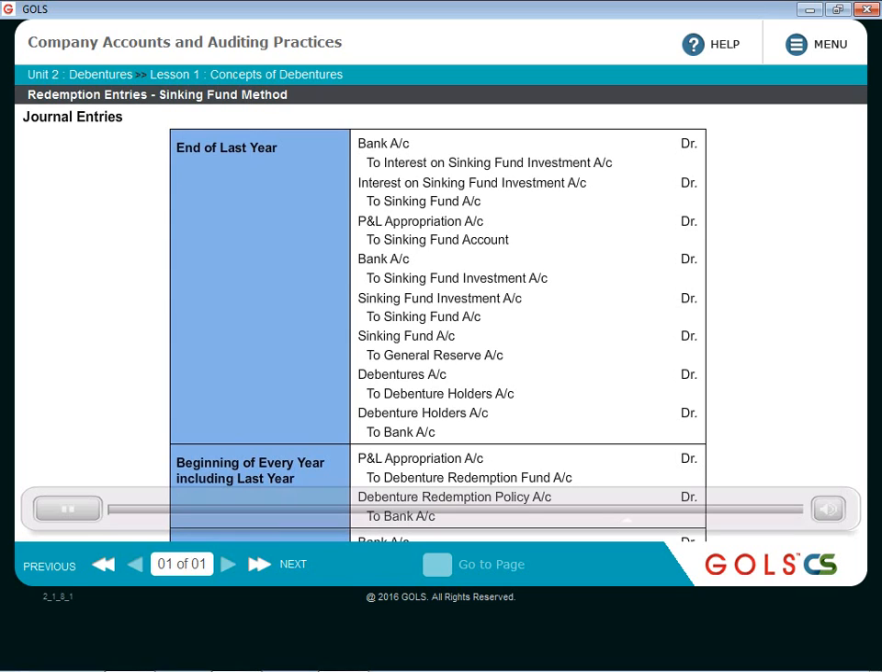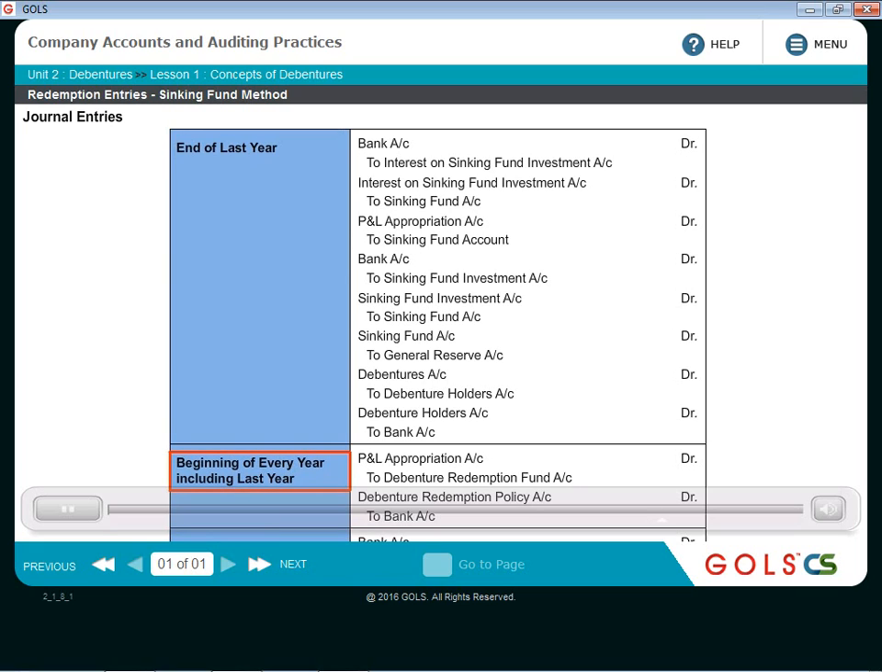So the difference between sinking fund and insurance policy method, there are two primary differences. One, basically you don't get interest on the insurance policy. So there is no entry for interest. And second, usually the premium is paid at the beginning of the year, not at the end of the year. So these are the two key differences between the sinking fund method and insurance policy method.